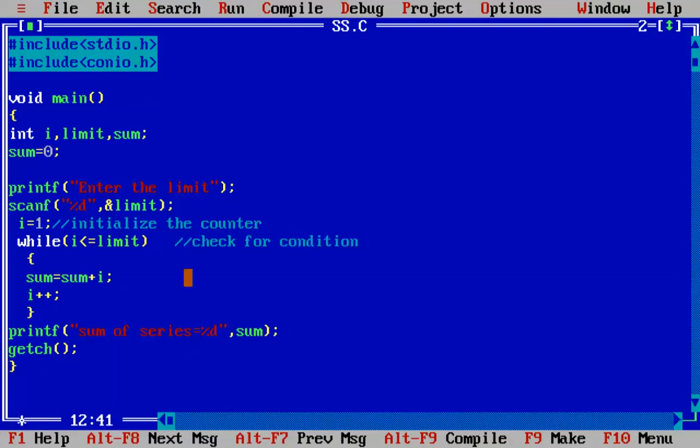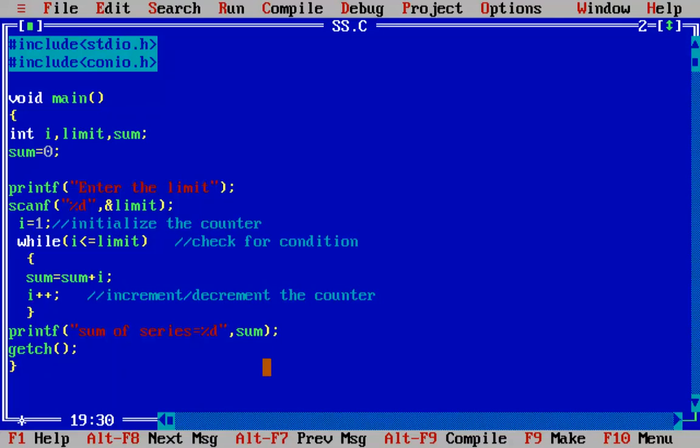And then within the loop, somewhere we have to either increment or decrement the counter. So these are the three things which we have to take care of in the while loop.